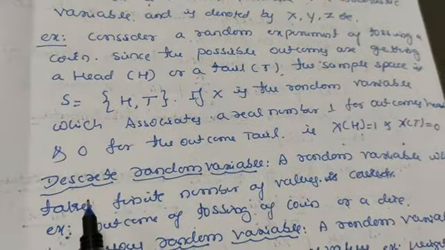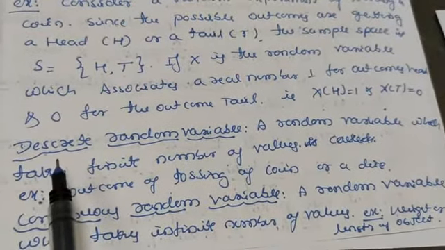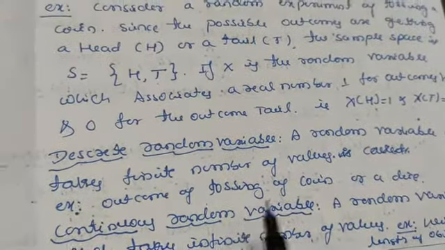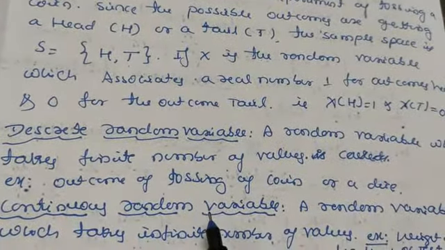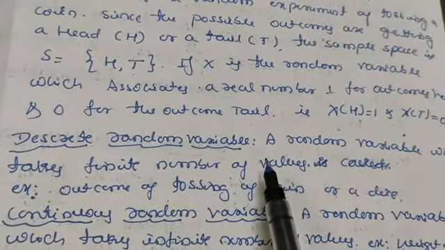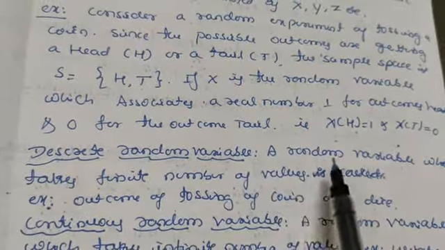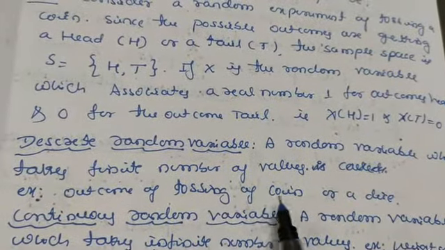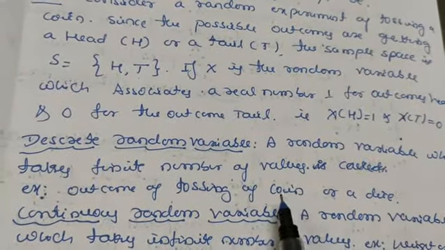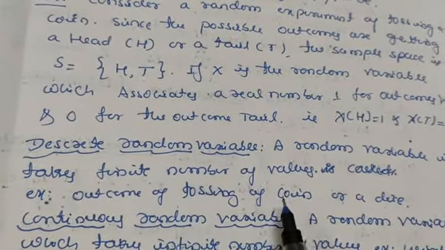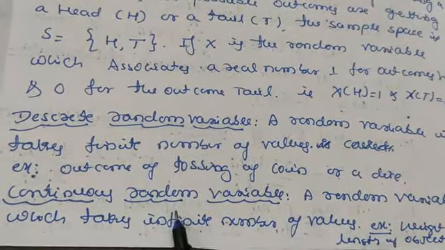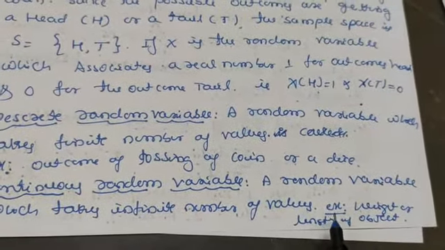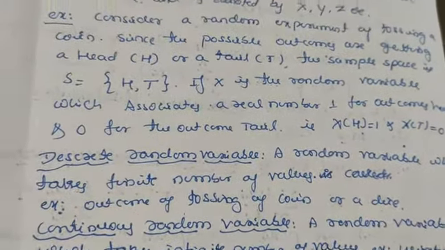So here we have two types of random variables. One is the discrete random variable and another is the continuous random variable. The difference between discrete and continuous random variable is, in a discrete random variable, the random variable takes a finite number of values. For example, the outcome of tossing a coin or a die. Here in tossing a coin, we have only two outcomes. But in a continuous random variable, we have an infinite number of values. An example here is the weight or length of an object.